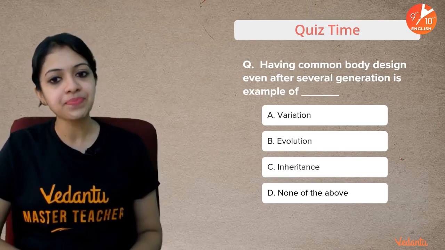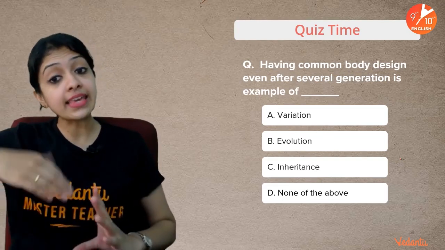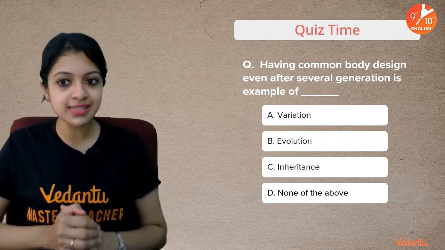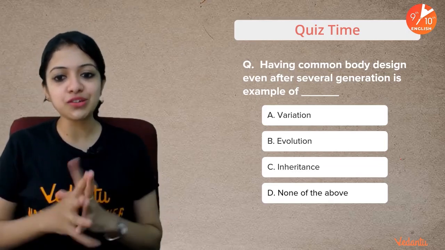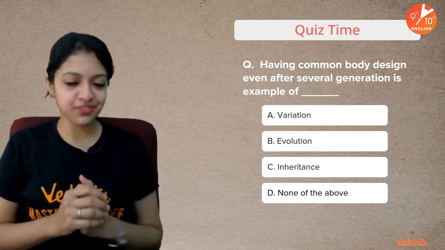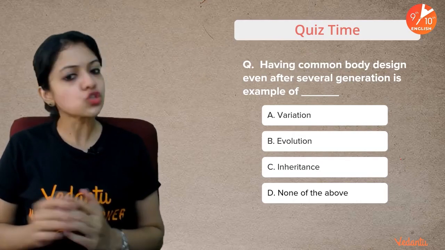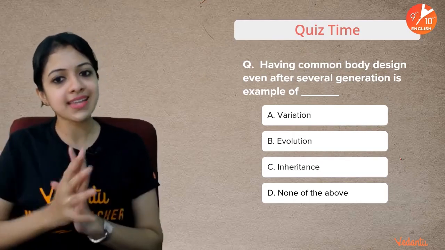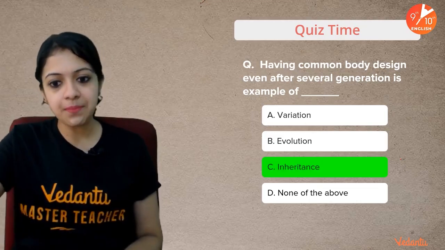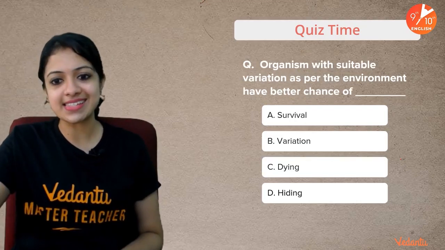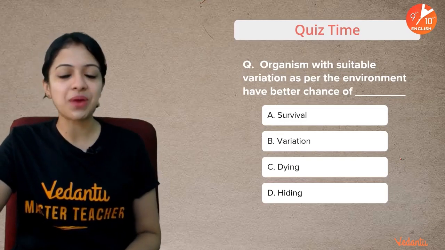And the next one, having common body design even after several generations is an example of dash. Variation, evolution, inheritance, none of these. Super easy. You just need to understand literally what the question says. That's it. And your time is up. The answer is inheritance.